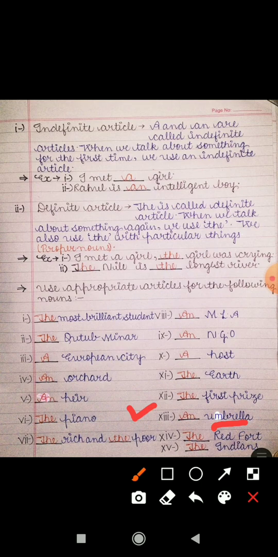So this was definitions and one exercise related to lesson 5. I hope everything is clear to all of you. If still any confusion is there, you can ask me on WhatsApp also.